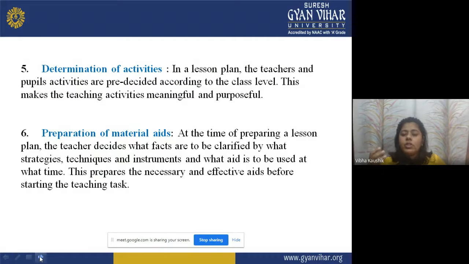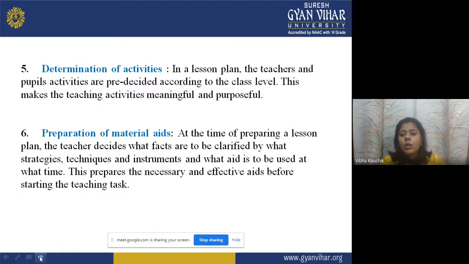When the teacher makes a plan, he pre-decides what the activities will be during the teaching learning process. In a lesson plan, the teacher and pupil activities are pre-decided, meaning the teacher plans each and every activity of the teacher as well as the pupil.